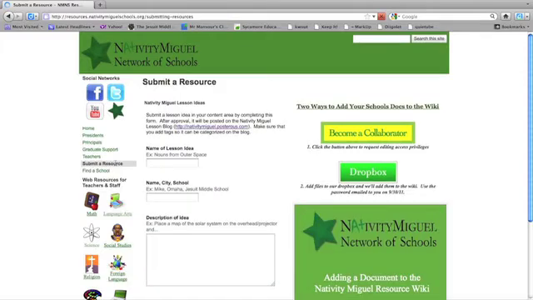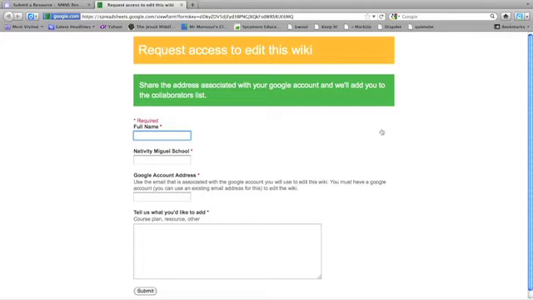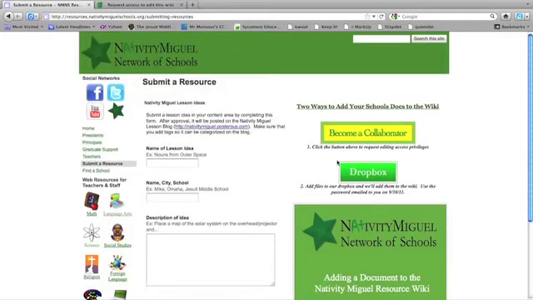To submit a resource, there are two ways. The first is to become a collaborator. So if you would like to become a collaborator, please click on this button, fill out the form, and we will add you to the wiki. The second way that you can add a resource is to click on the Dropbox button, and I'm going to get to that here in a second.